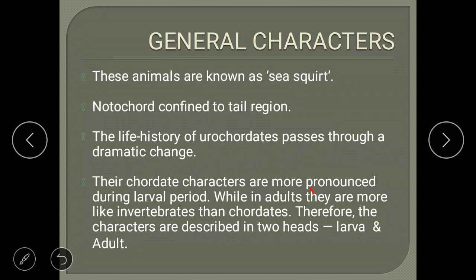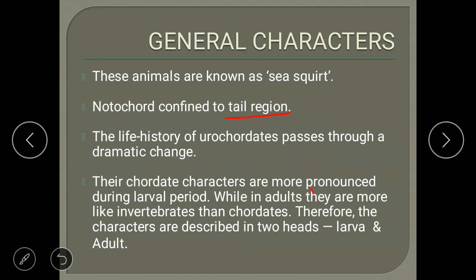Urochordates are also called sea squirts. Why are they called Urochordates? Because they have a notochord which is confined to the tail region. Means they have a well-developed notochord which is present in the tail region. That's why they have been given the name Urochordate.